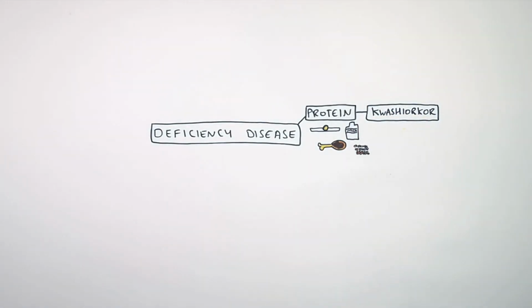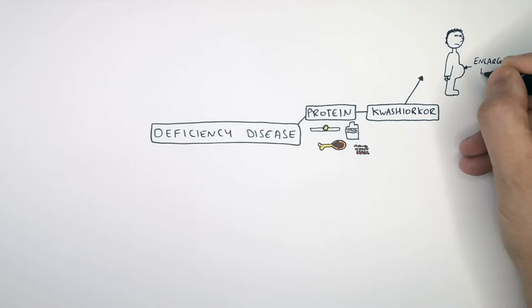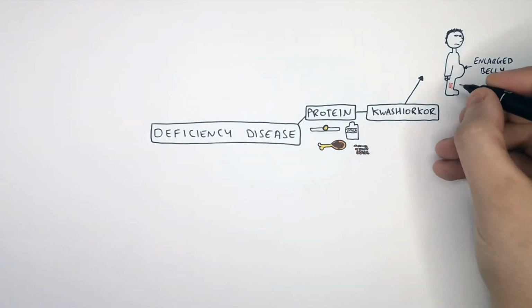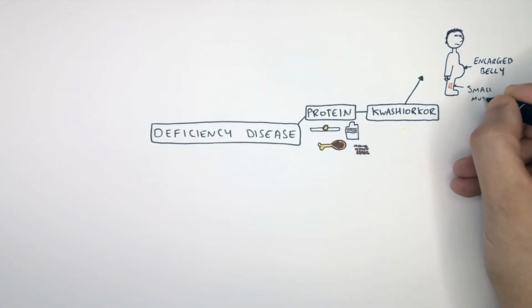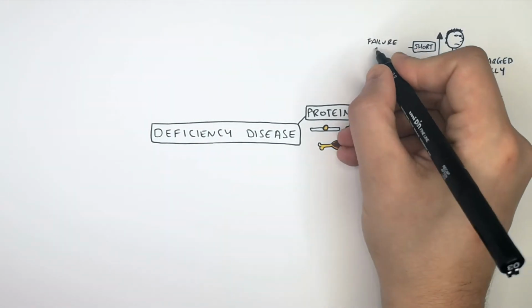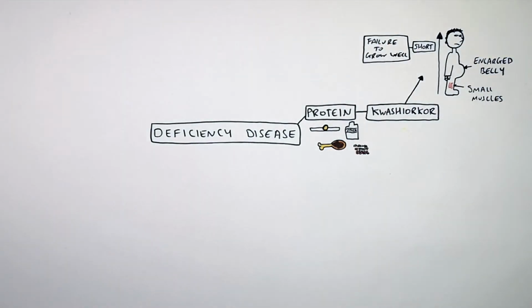The famous symptom of someone with kwashiorkor is an enlarged belly. So it looks like they're healthy or overweight, but in fact it's because they're bloated. Someone with kwashiorkor, a protein deficiency, will also have small muscles and also be shorter than normal due to a failure to grow properly.